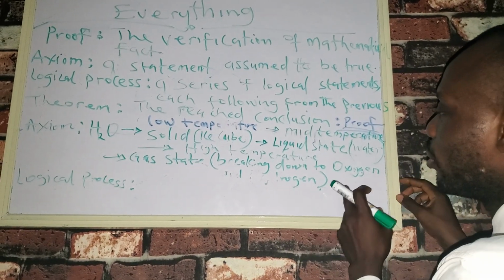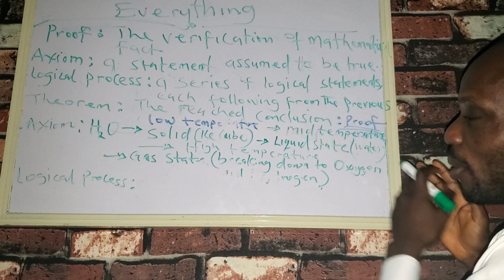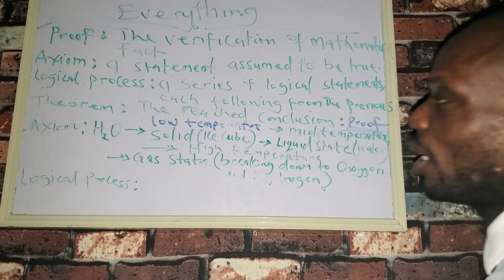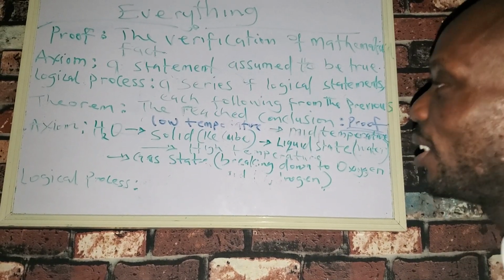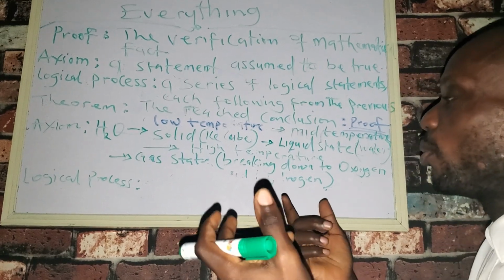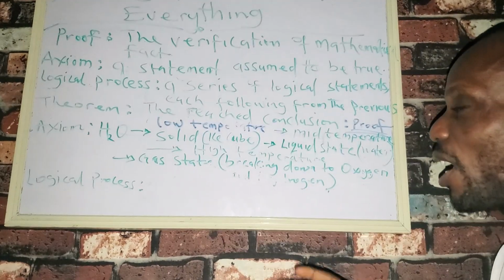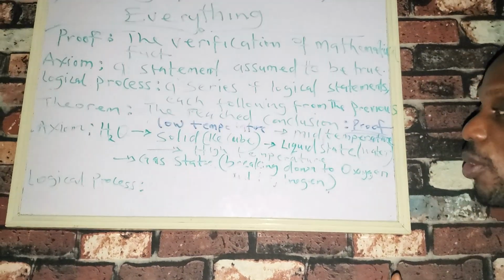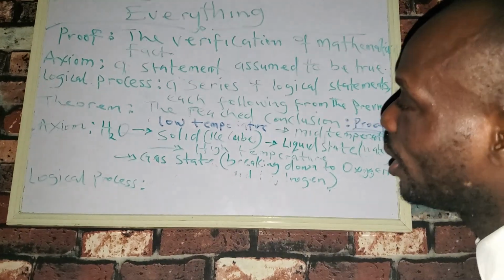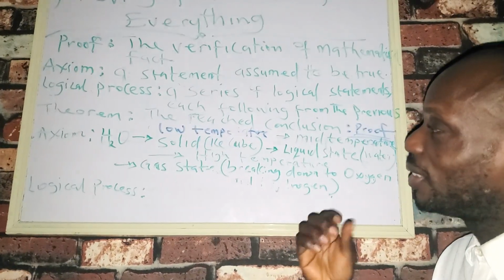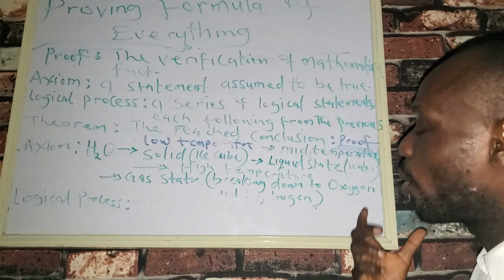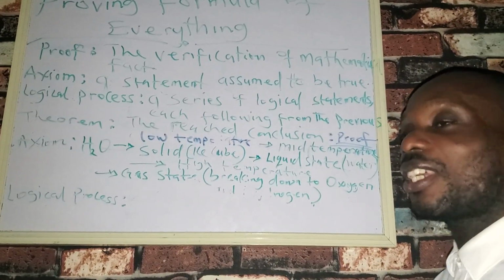So where we have oxygen being separated from the hydrogen, and then it becomes gas, then it can actually escape into the air. It becomes something we cannot see. Now we can see that right from the solid state that we can see and interact with, to the liquid state, and then to the gas state.